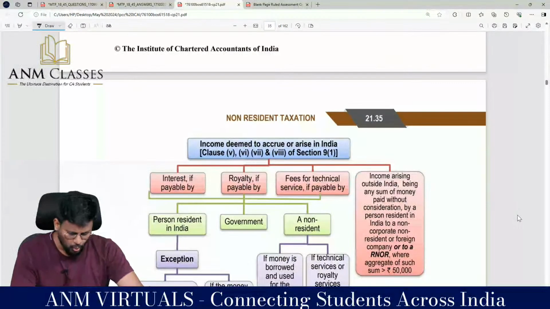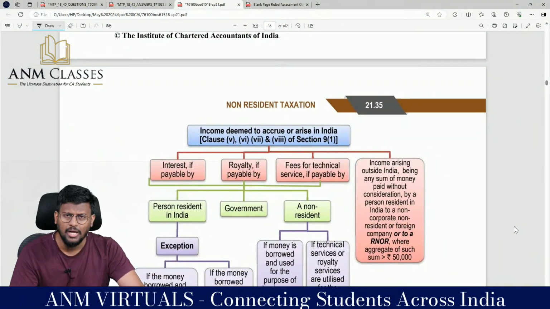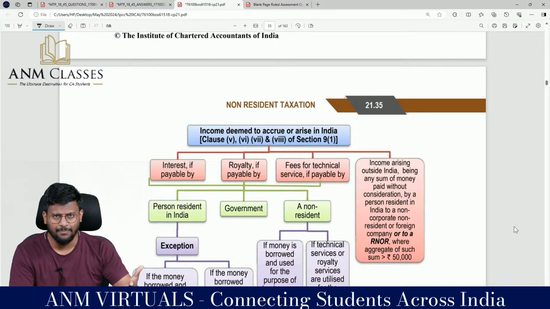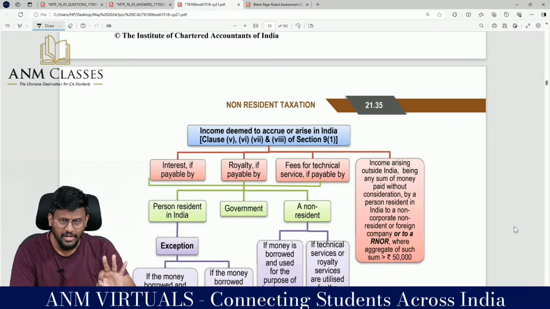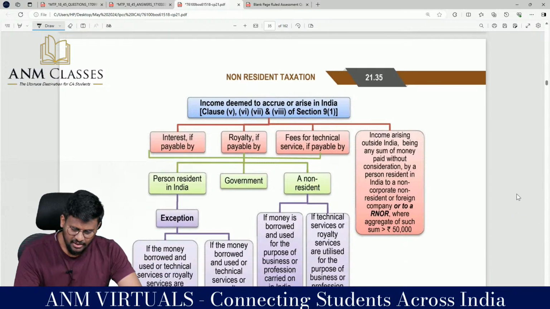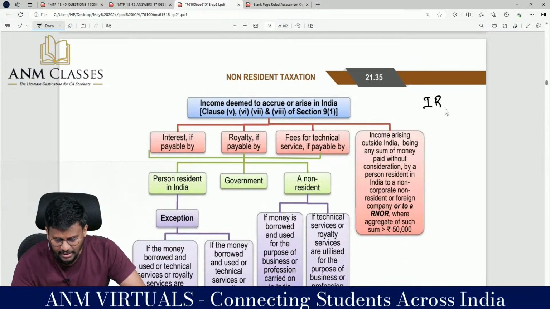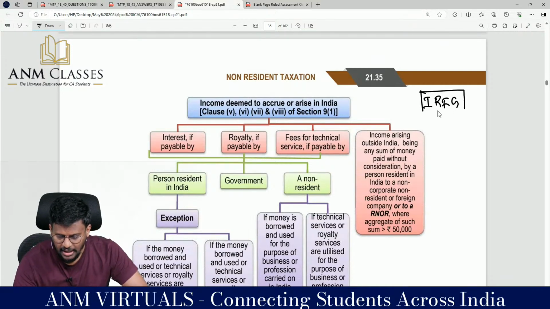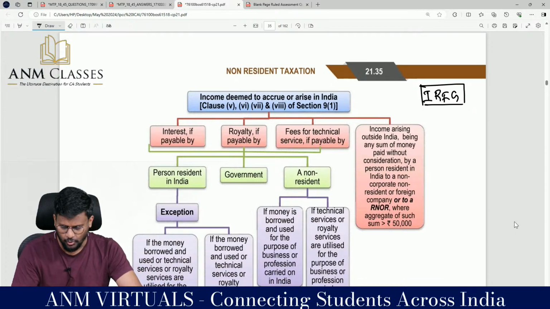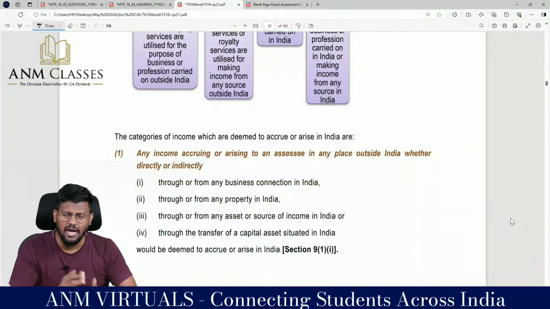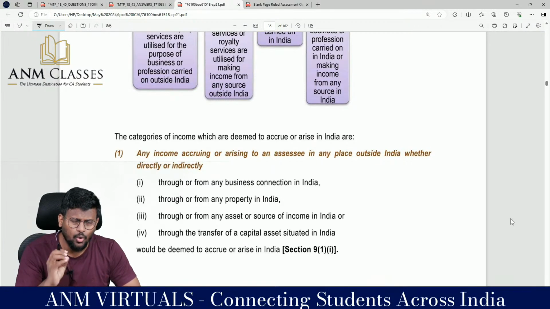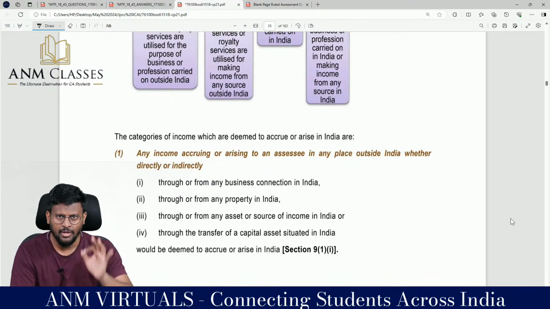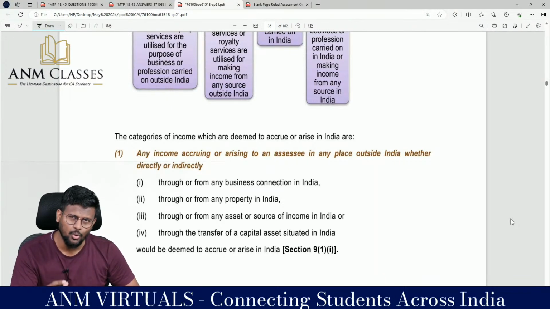Fine. So, income deemed to accrue or arise in India, the second set is 9 subsection 1 clause 5, clause 6, clause 7, clause 8. This is the second set. This is interest, royalty, fees for technical services, or any gift, IRFG, any gift. These are the 4 things. So, these incomes are deemed to accrue or arise in India under section 9. So, as per section 9, 8 incomes are deemed to accrue or arise in India.